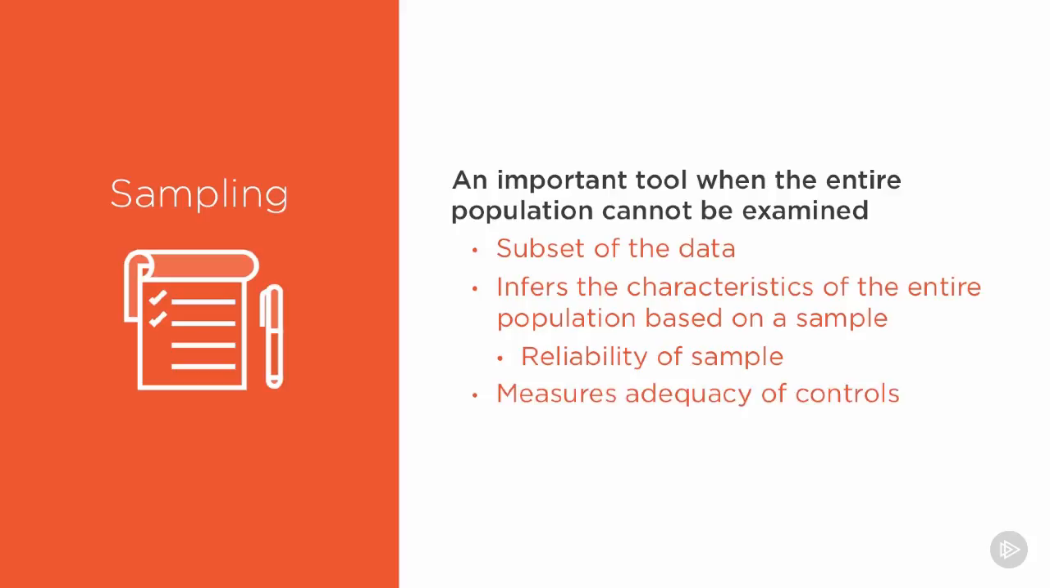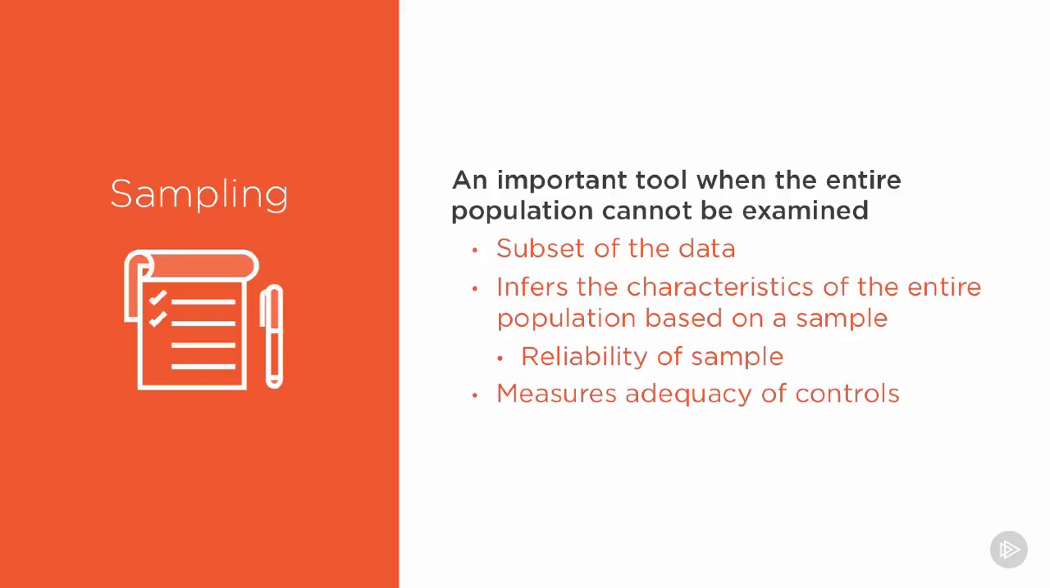In many cases, using a sample will help us to measure the adequacy of a control. Say, for example, a financial transaction. We want to make sure that all transactions over a certain dollar limit have been approved. We then can check by taking a sample of all the transactions over that dollar limit to make sure they have proper approval. If we find that many of them don't, that would mean that that control is actually not adequate.